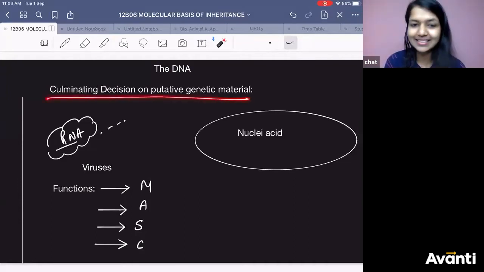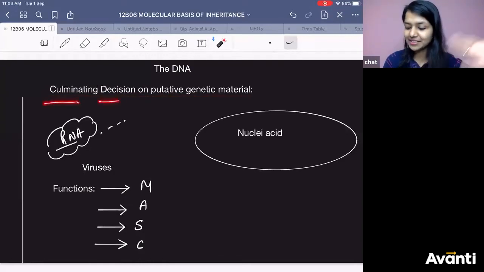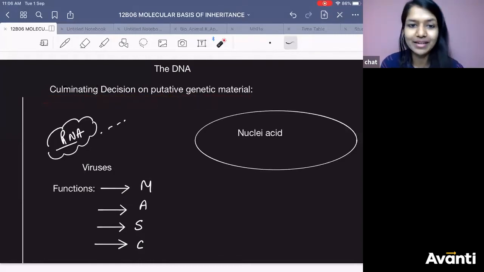What do you understand from this? Culminating decision on putative genetic material. What is it, children? Culminating decision on putative genetic material. Very difficult, right? Very difficult. What is putative? That's why I have written it.